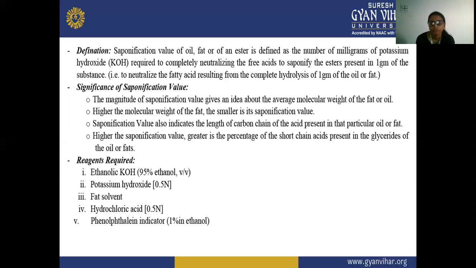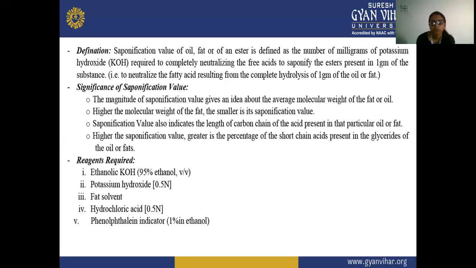Next, it also indicates the length of the carbon chain of the acid present in the particular oil or fat. And fourthly, if the saponification value is higher, then the percentage of short chain acid present in the glycerides of the oil or fat is higher.